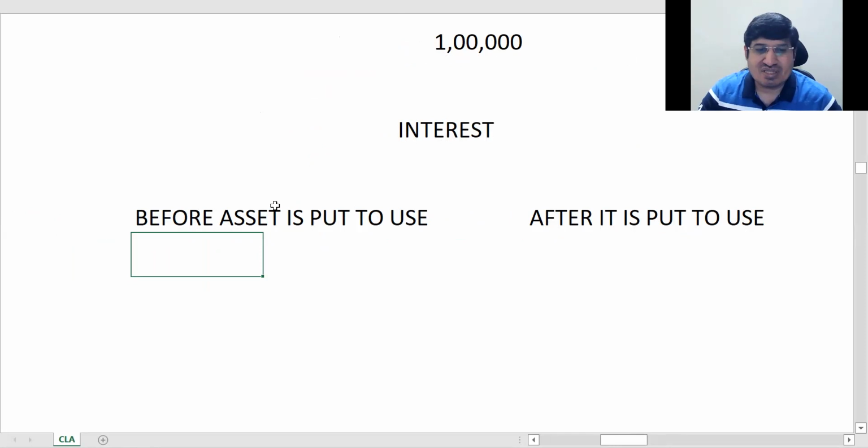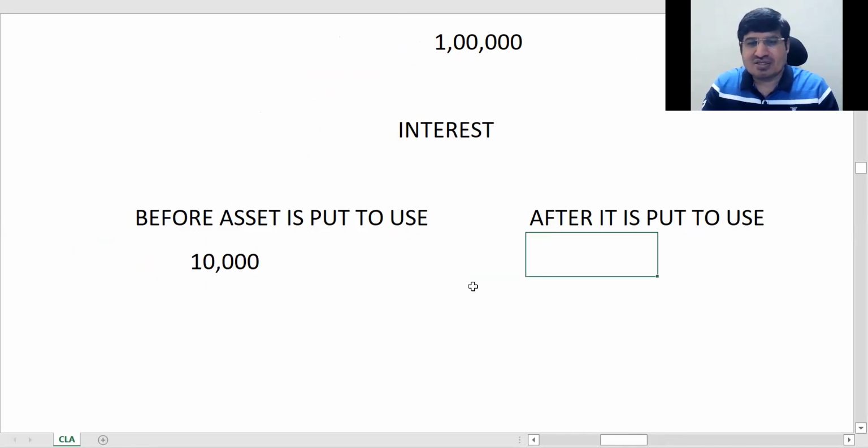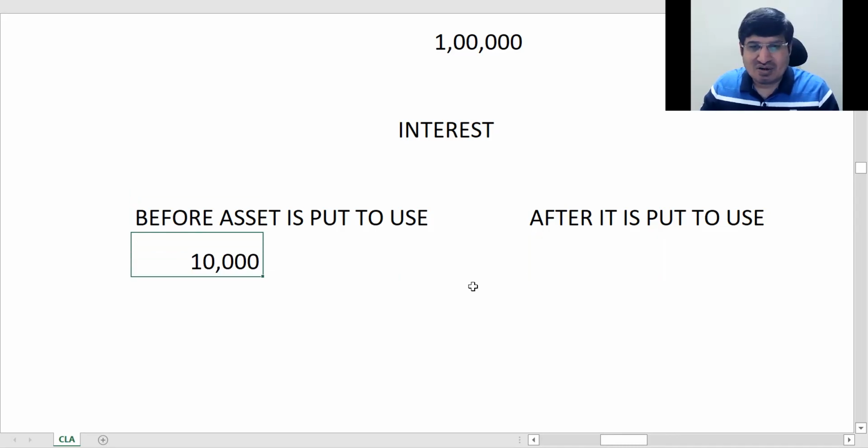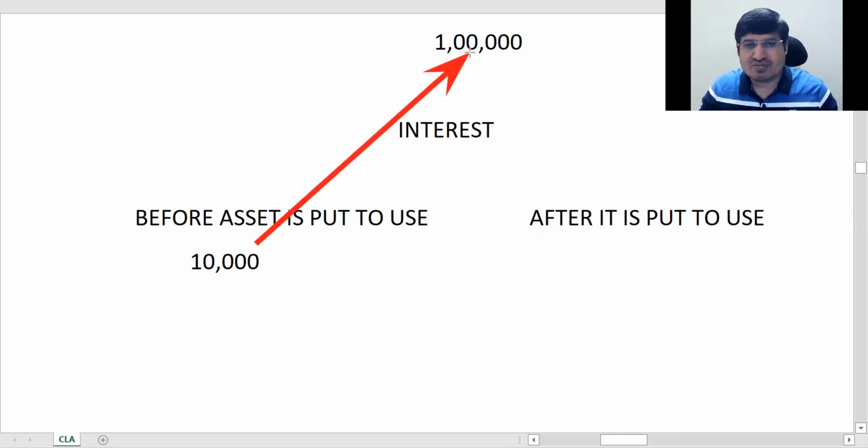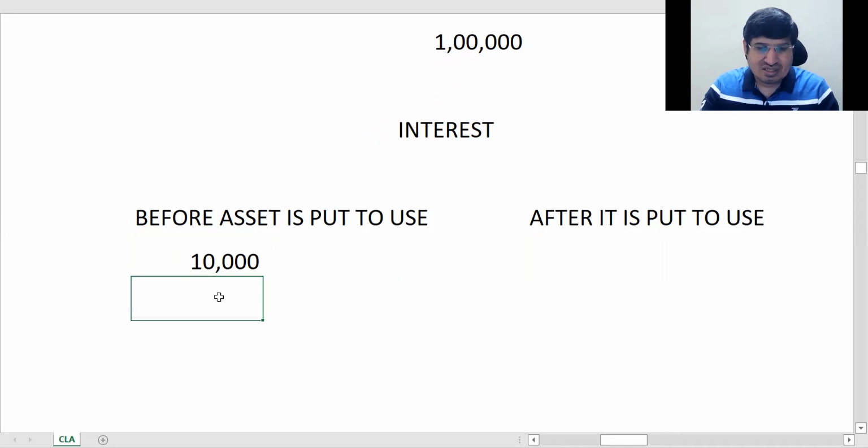Say for example, before put to use, I have paid an interest of 10,000 for 1 year. I didn't use it. Now this 10,000 will be added to the cost, and your actual cost will become 1,10,000. And you will get depreciation on 1,10,000.